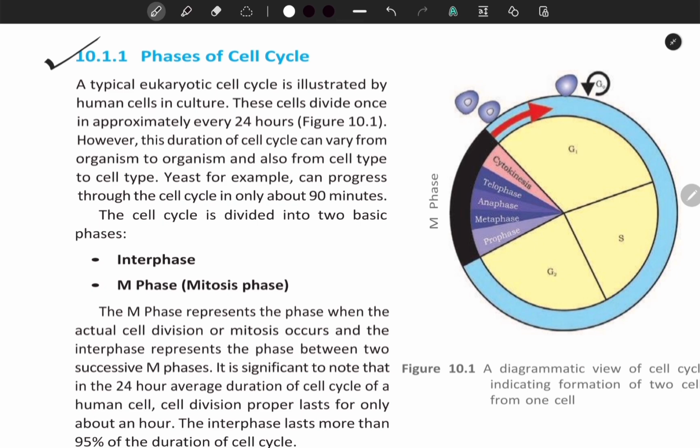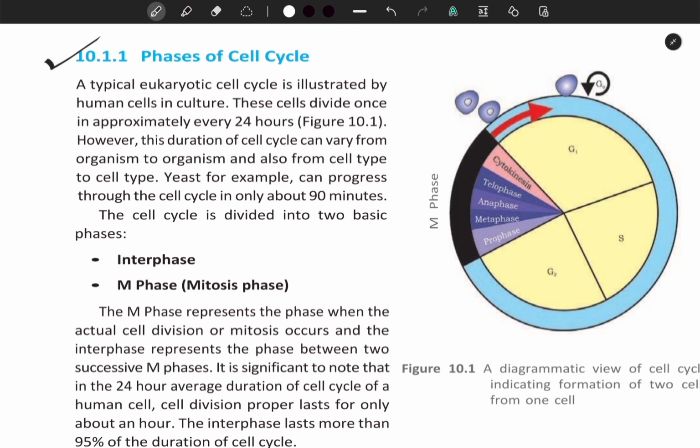A typical eukaryotic cell cycle is illustrated by human cells in culture. These cells divide once in approximately every 24 hours. However, this duration of cell cycle can vary from organism to organism and also from cell type to cell type. Yeast, for example, can progress through the cell cycle in only about 90 minutes.